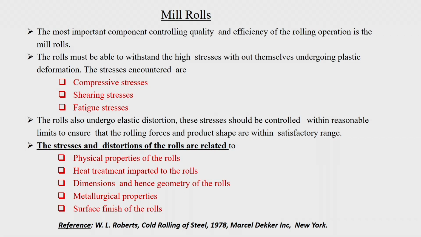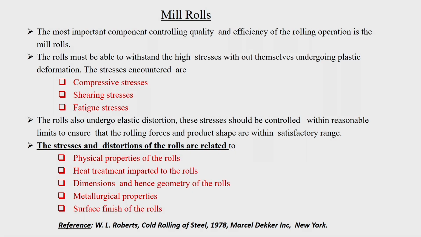Something like roll flattening or roll bending, due to the high load which is going to come, also causes problems. In that case your energy required for the rolling operation will increase. So, these rolls must be able to withstand the high stresses without themselves undergoing plastic deformation, because you are going to deform the metal and the pressure at the contact area is going to be very large, and if at that time the roll undergoes plastic deformation, quality matters.